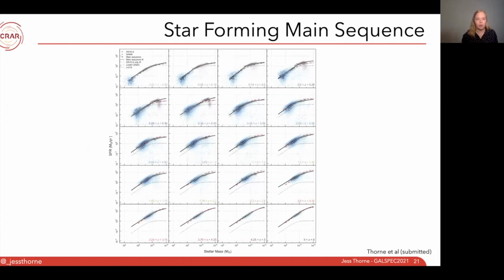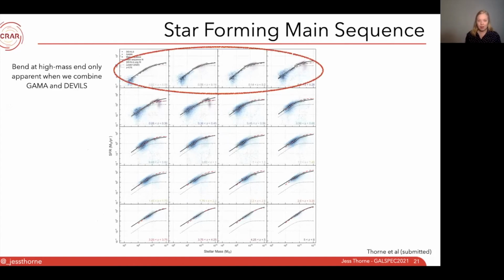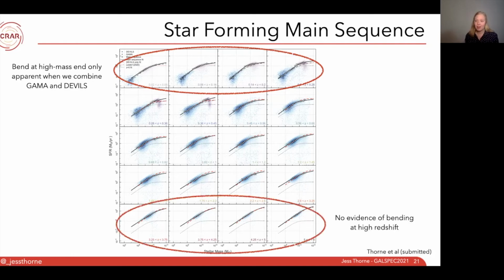I know it's a lot to take in all at once, but the two key things I want you to get out of this is one, we only see the bend at high masses when we combine GAMA and DEVILS together. If we looked at either one of those, there would be no evidence of bending. The second thing is that at high redshifts, we don't see any evidence of bending at all, suggesting that not only does the star forming main sequence evolve in normalization, but it also evolves in shape. We suspect that this could be the emergence of bulges across cosmic time, where the bulge components contribute to the stellar mass, but not the star formation rates for the galaxies.